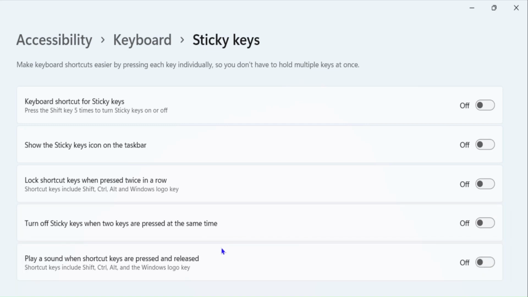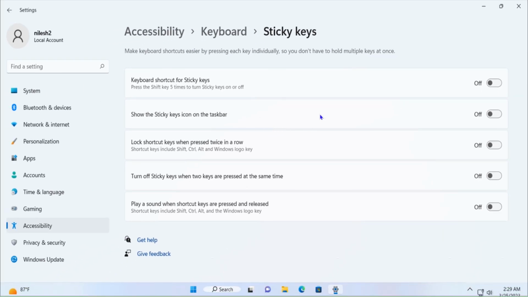So this way you can just turn off sticky keys for your Windows 11 computer. So I hope this video will help you and will resolve your issue.